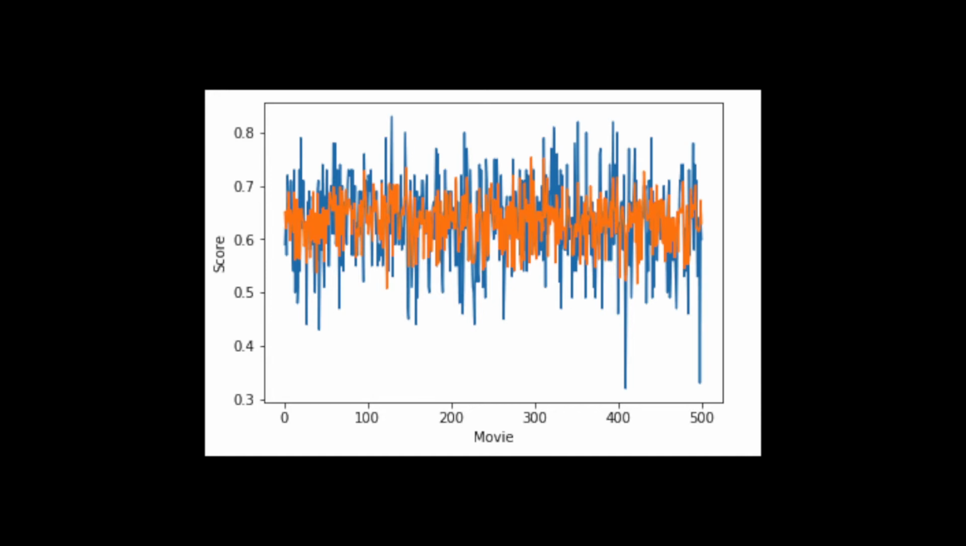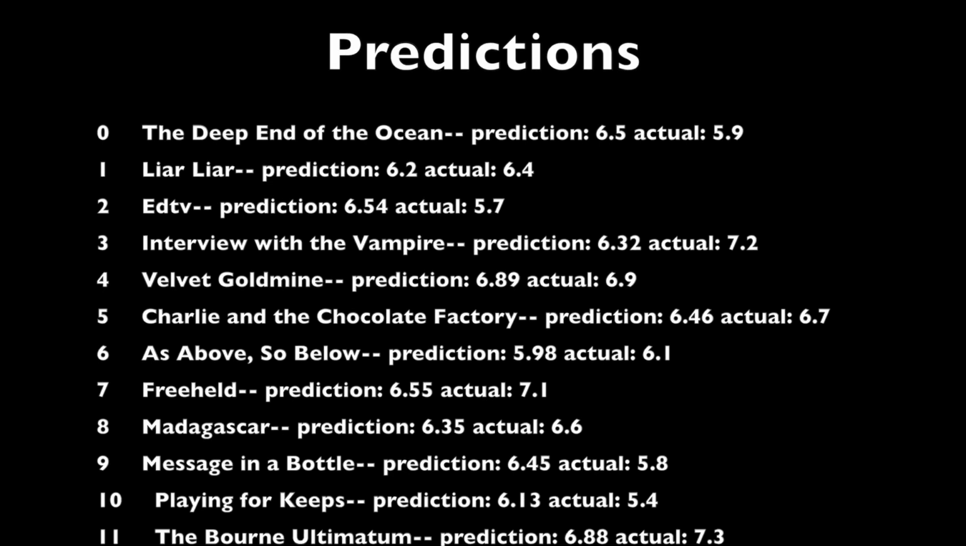Here is a graph of the predicted scores over the actual scores. You can see it has some trouble getting scores less than 5 and over 7 in the extreme values. And here is a list of some of the predictions.